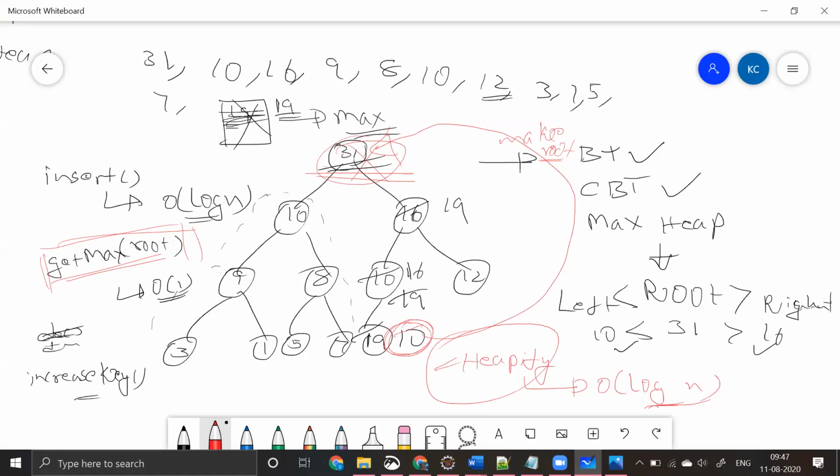So with this, guys, this is all about the trie data structure. This is all about the heap data structure. Heap is nothing but a min heap and a max heap data structure.